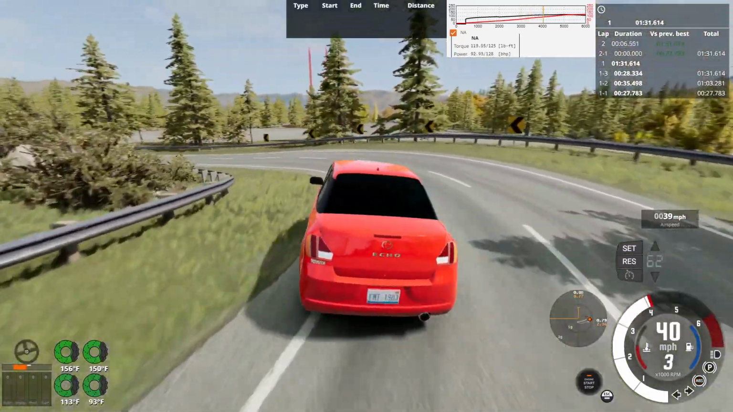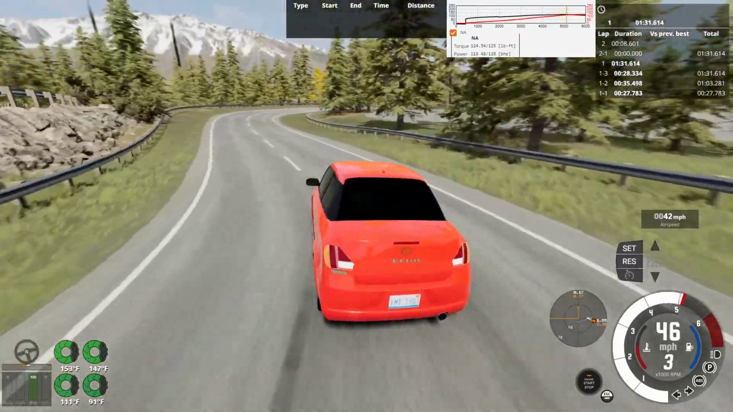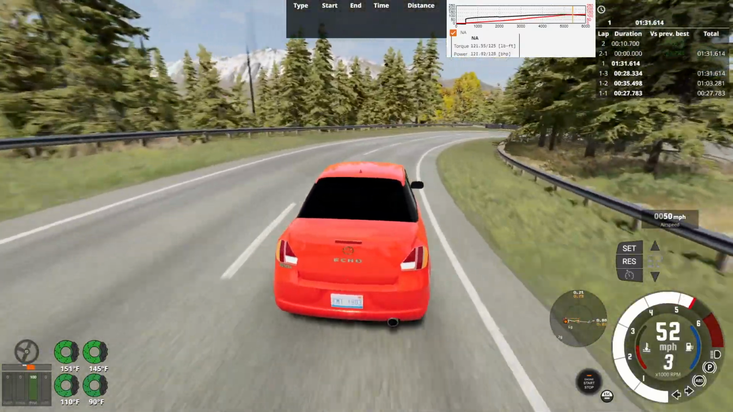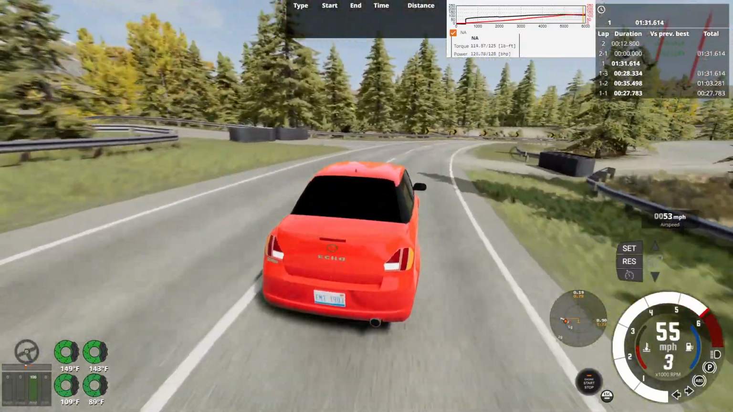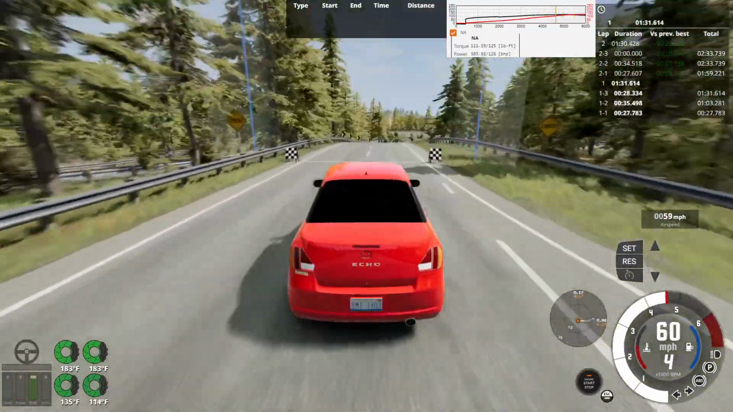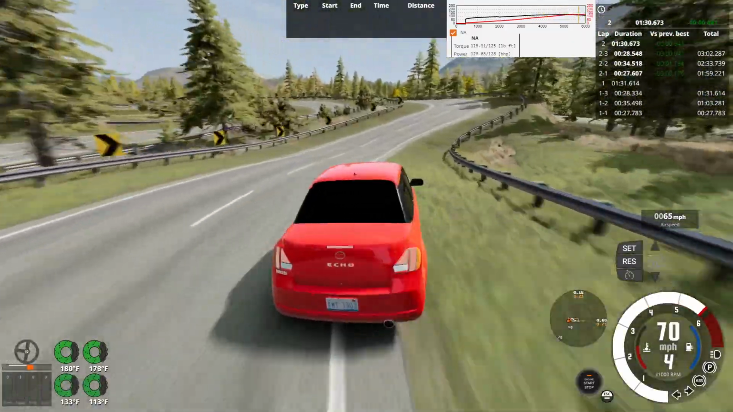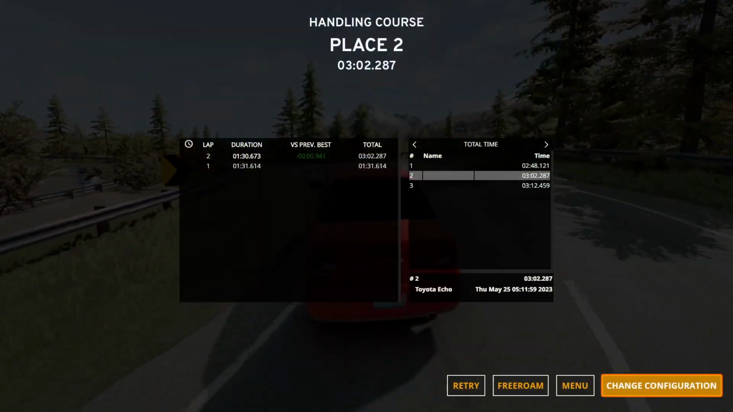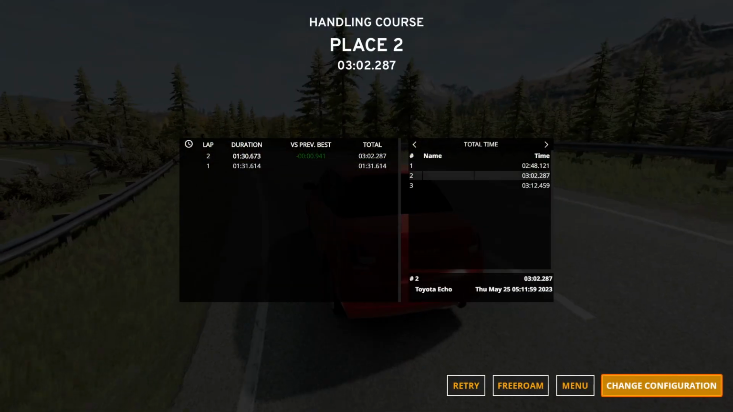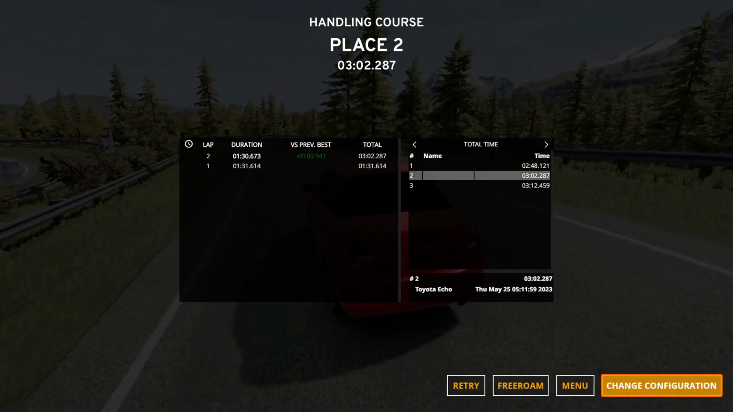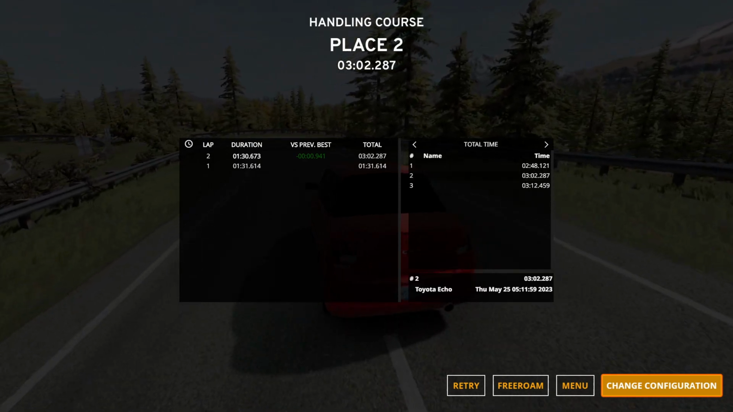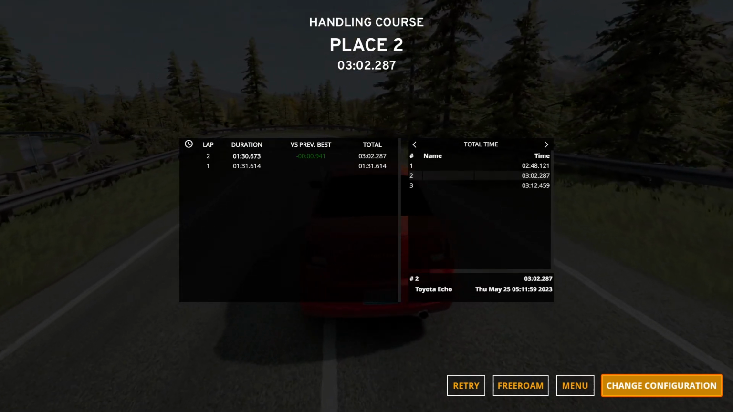I doubt we're gonna get a good second lap to beat the Nexa Aventura. Well, there's always hope that we could beat it, but let's figure it out. So across the line is a 1 minute 30 seconds, 673 milliseconds, and we did not beat it. So our total time is 3 minutes 2 seconds, 287 milliseconds. So the Nexa Aventura, I'm not gonna run this again.